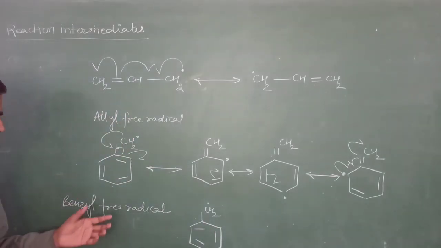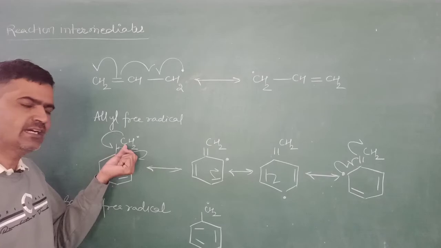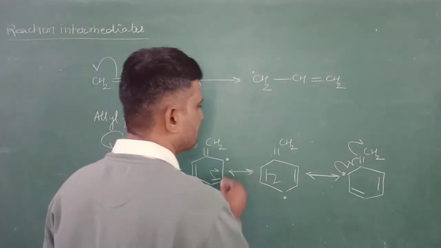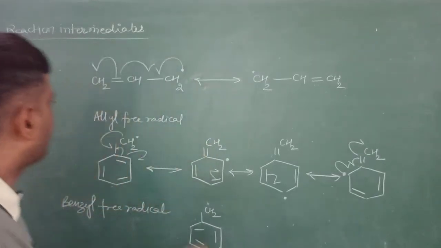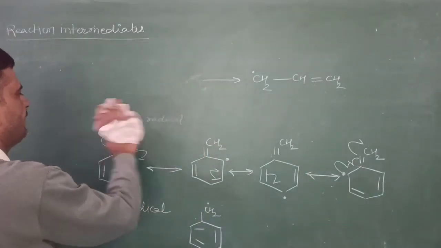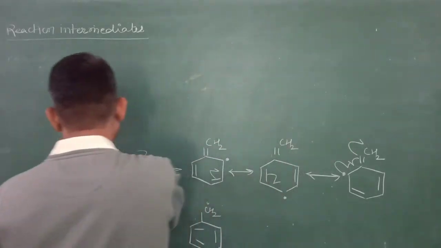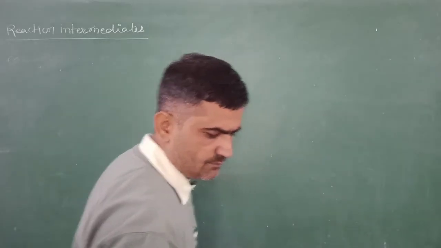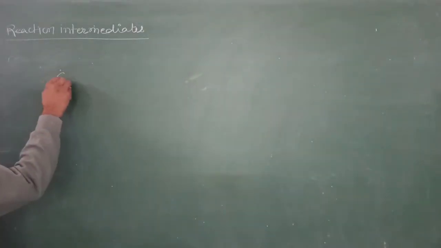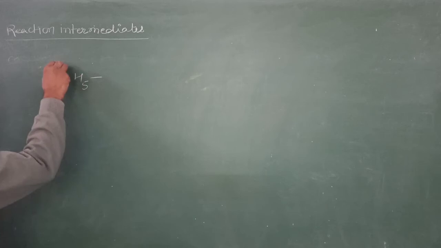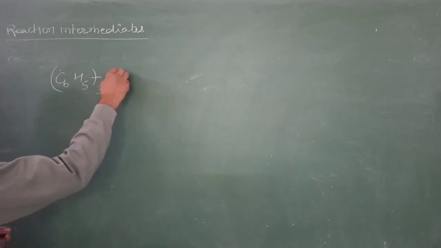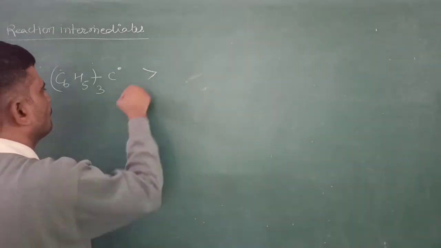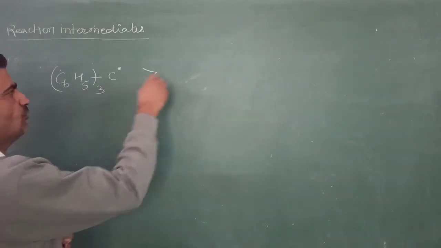As you know students, as the number of phenyl groups attached to this benzylic carbon atom increases, their stability will increase. Just like I take the example of triphenyl free radical, diphenyl free radical and benzyl free radical. Here I joined 3 phenyl groups.